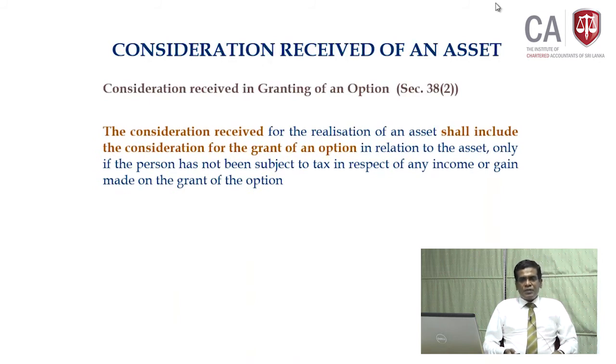Section 38 subsection 2 provides for consideration received in the granting of an option, which could be a share option or any other option. It says the consideration received for the realization of an asset shall include consideration for the grant of an option in relation to the asset only if the person has not been subject to tax in respect of income or gain made on the grant of the option. If you have already been taxed, do not tax it again. Otherwise, if you receive money in granting an option, take that as consideration received.